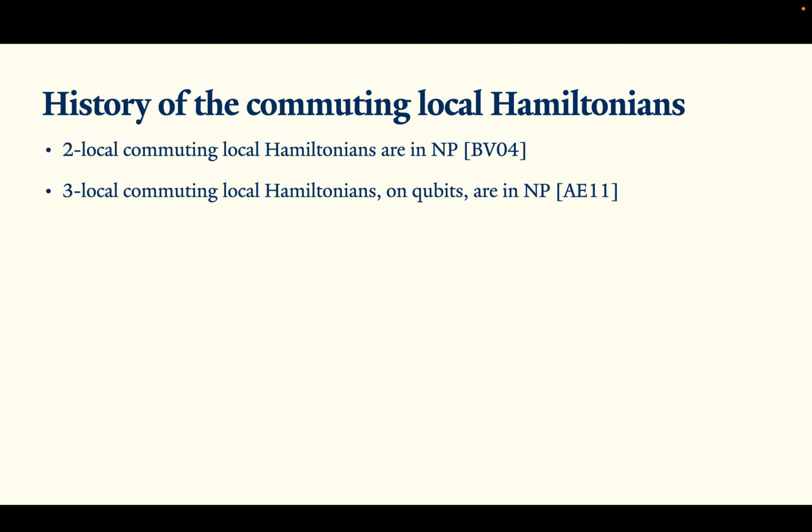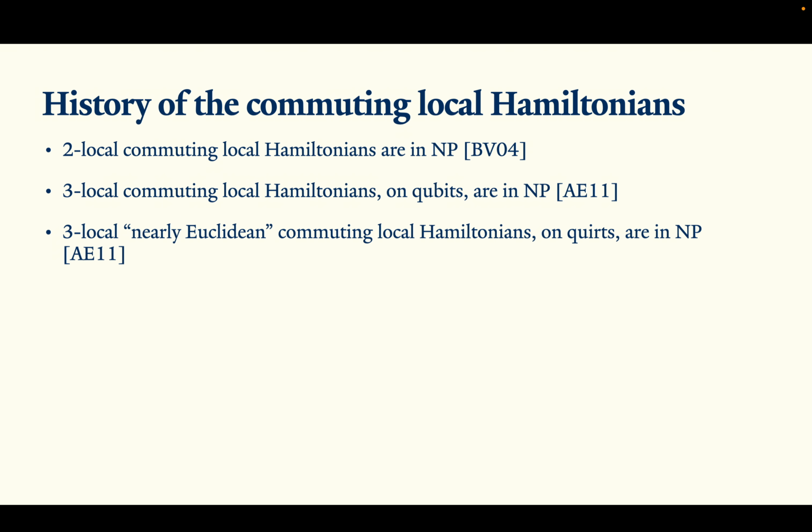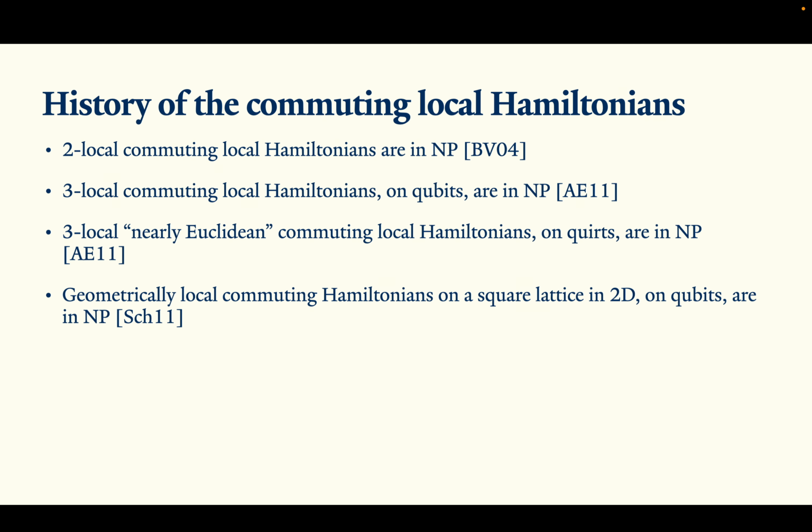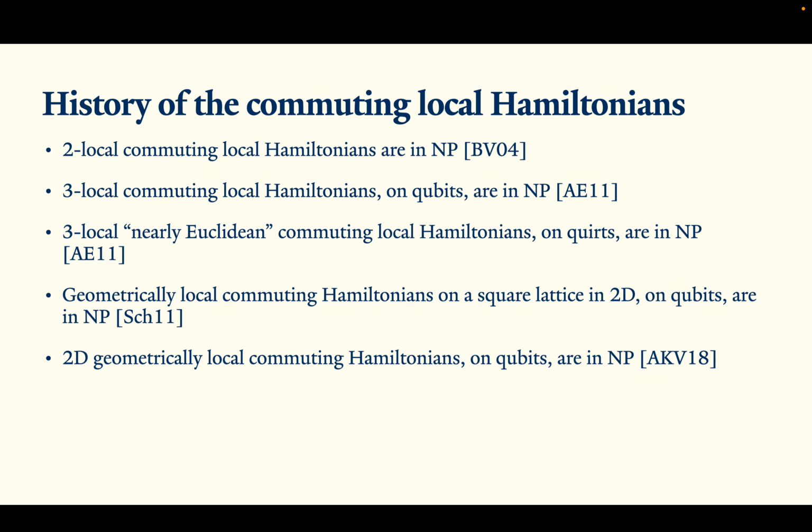Aharonov and Eldar extended this result to three-local terms, where each particle was promised to be a qubit or qutrit, if they were also promised that the interaction graph was nearly Euclidean. Going beyond three-local, the works of Schuch and later of Aharonov, Kenneth, and Vigdorovich showed that if you restricted your local Hamiltonian to be 2D geometrically local and on qubits, verifying the ground energy remains in NP.